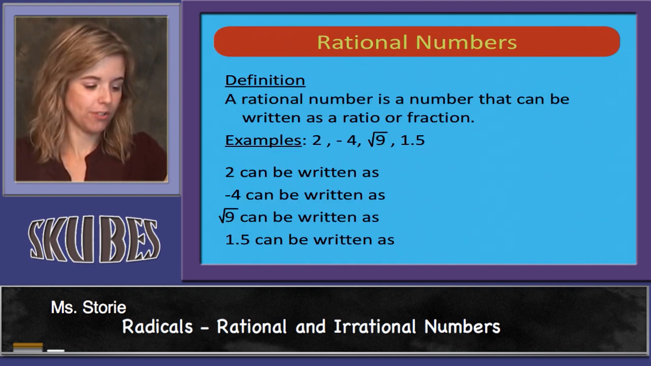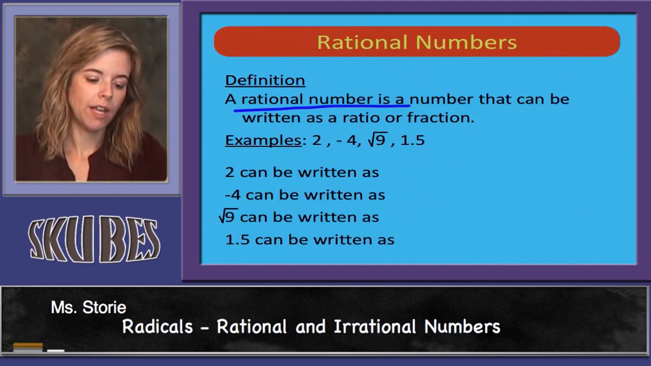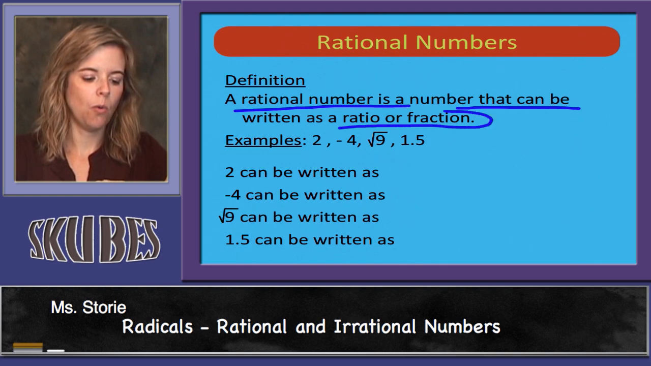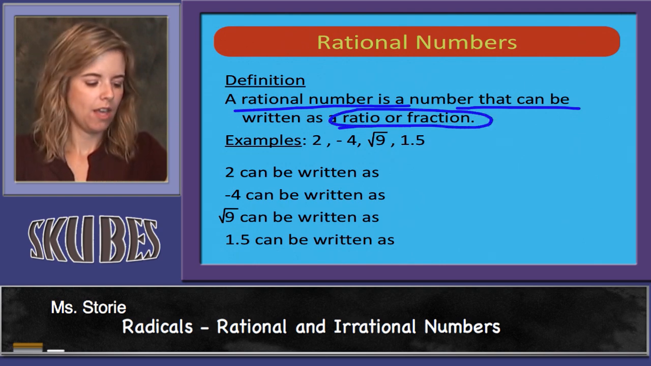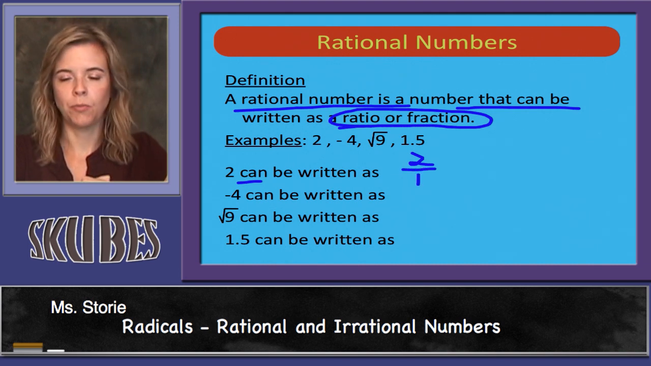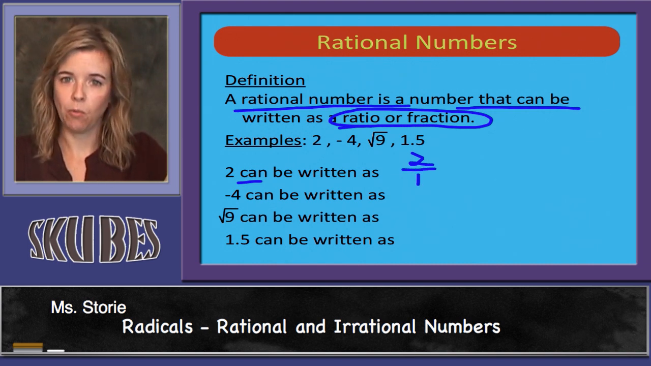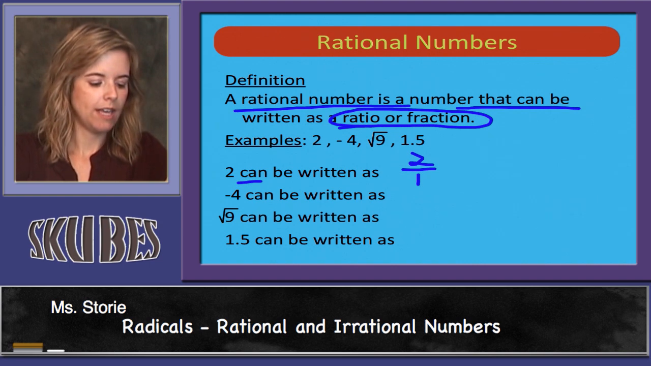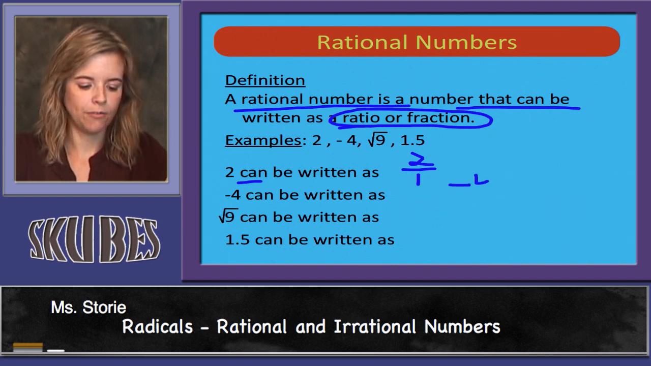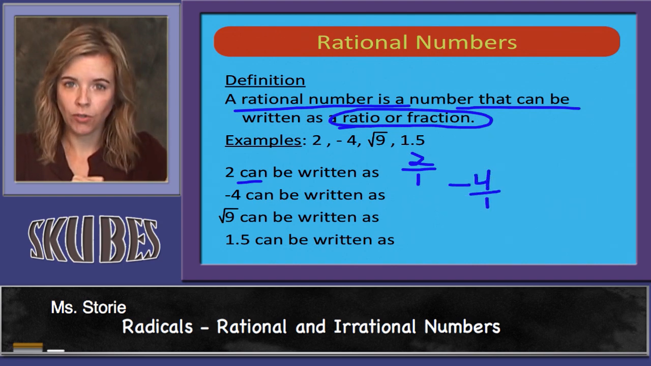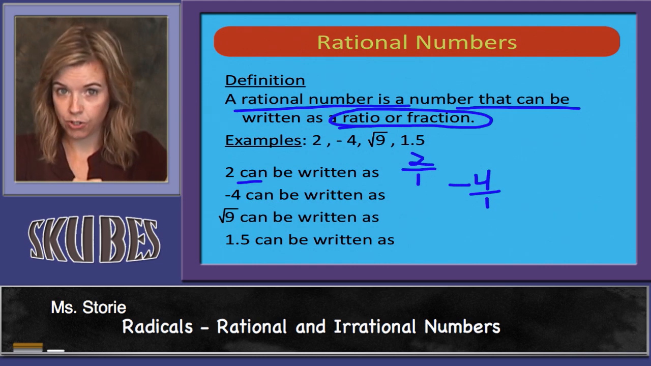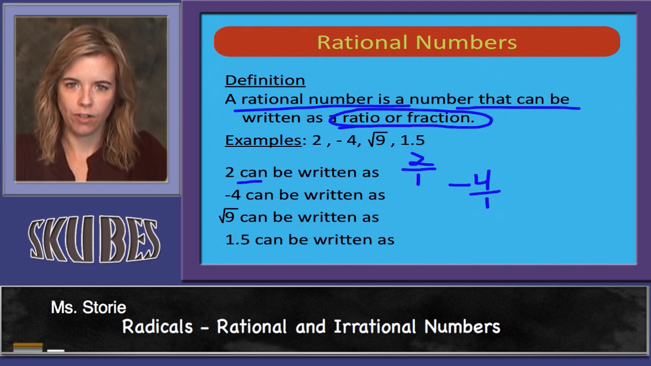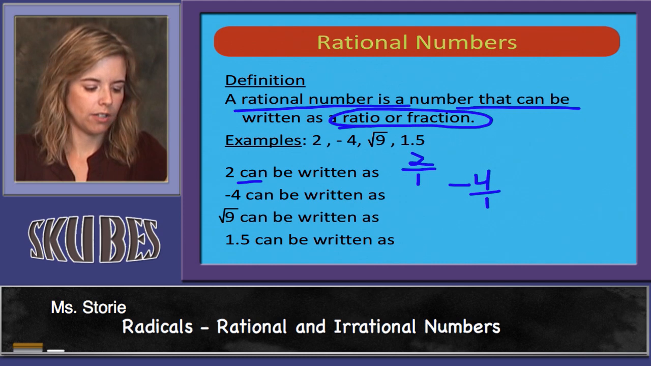A definition first. A rational number is a number that can be written as a ratio or as a fraction. So 2 can be written as 2 over 1, because you remember you can take a whole number and divide it by 1 and it turns it into a fraction. Negative 4 can be written as negative 4 over 1. It's still a whole number, it was just negative. We call it an integer, and it can be written over the number 1, which turns it into a fraction.